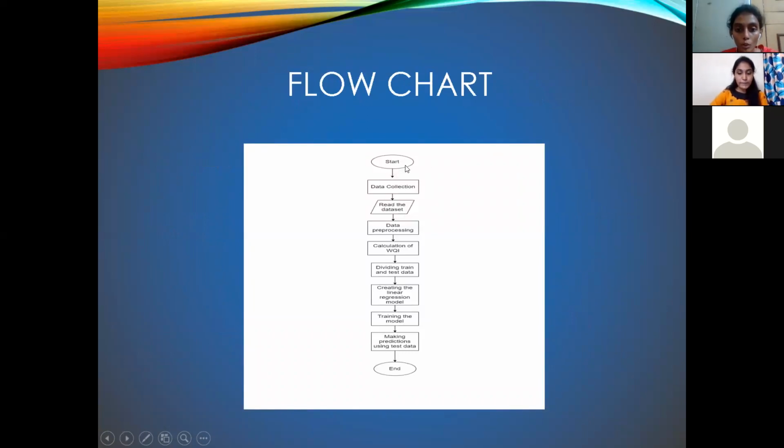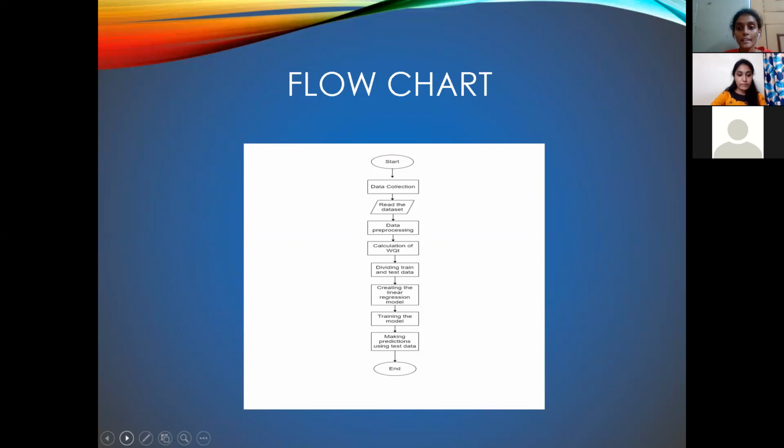Now let us discuss the flow to build our project. First, the user needs to collect the data and store it in an Excel sheet, which is known as the dataset. After that, we have to read the data. After reading the data, all the null values should be removed in the data pre-processing stage. After that, we calculate the water quality index and store it in a data frame. After storing it in the data frame, we divide it into train and test data. After that, we create the linear regression model. After that, we train that model to predict the test data.